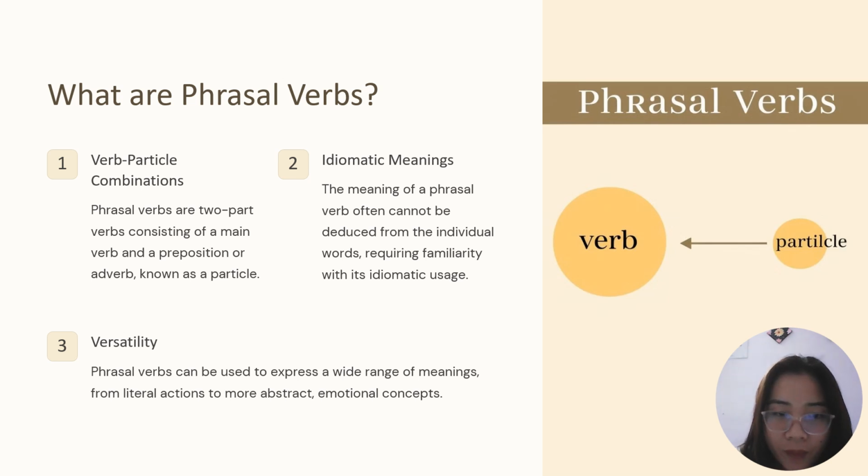Phrasal verbs can be used to express a wide range of meanings, from literal action to more abstract emotional concepts. So in versatility, it is given in this way. Because phrasal verbs are actions, right? So accordingly, we have to combine and use them accordingly.